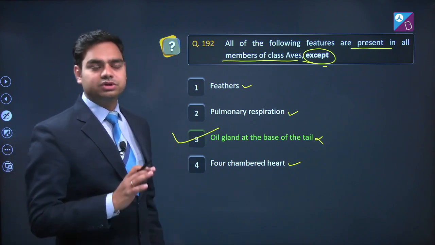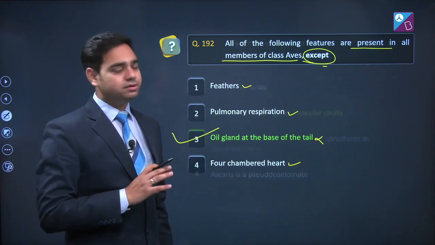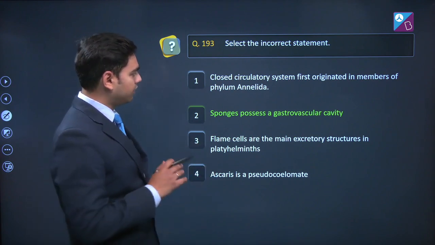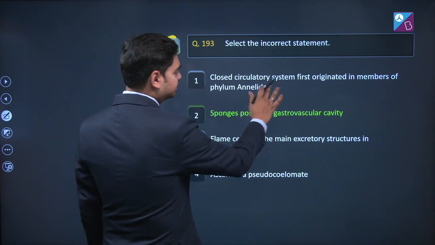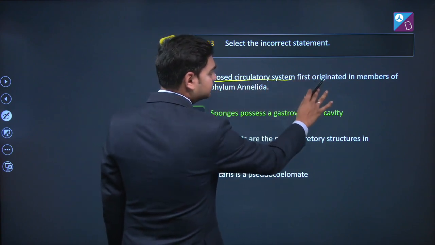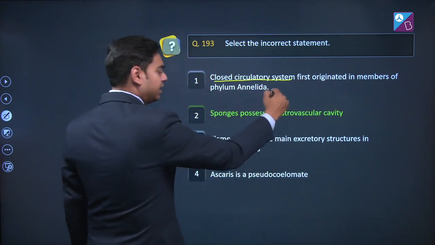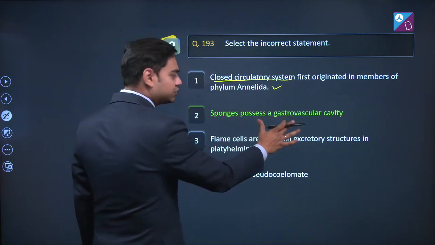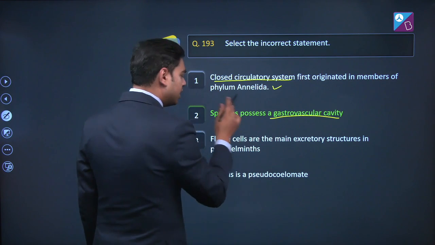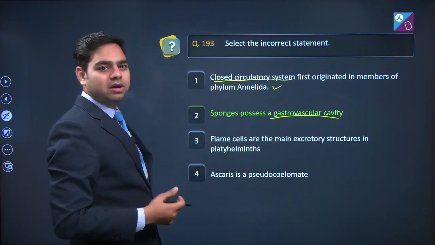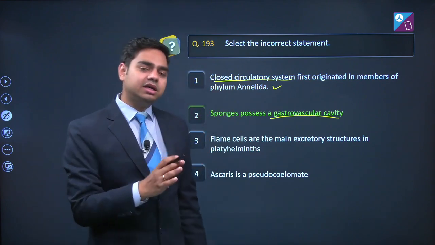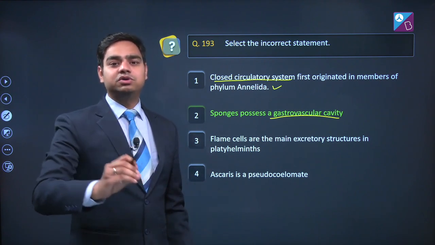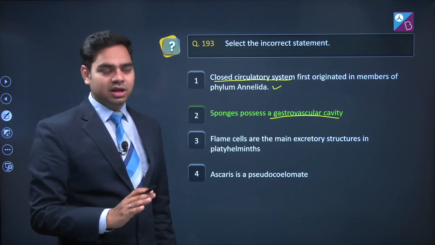Let's move to question number 193. Select the incorrect statement. Closed circulatory system first originated in members of phylum Annelida. Correct statement. Second, sponges possess a gastrovascular cavity. No. Sponges belong to phylum Porifera, and in case of Porifera, gastrovascular cavity is not present. Spongocoel is present as a cavity.